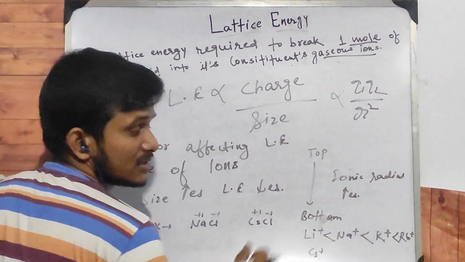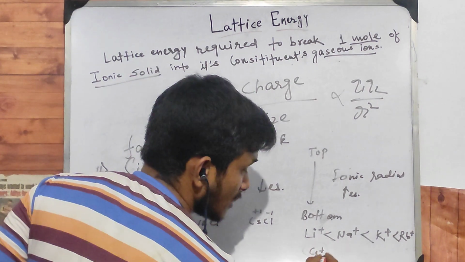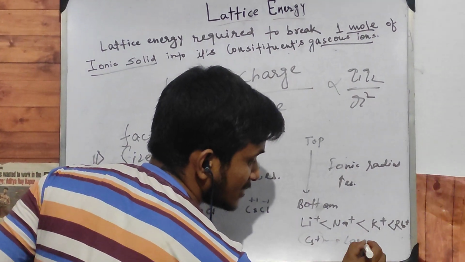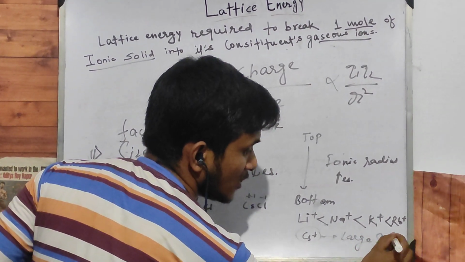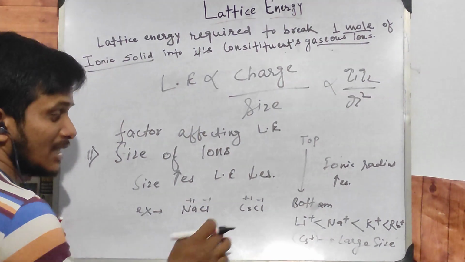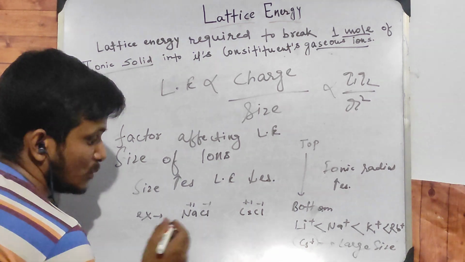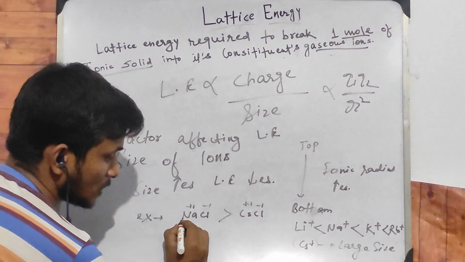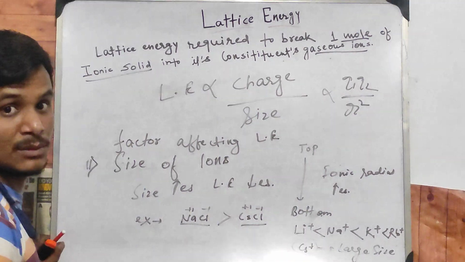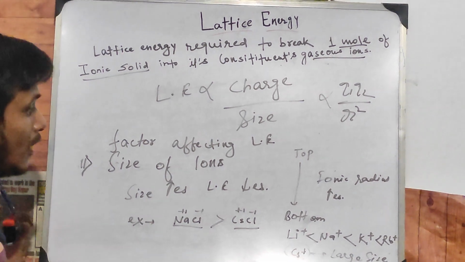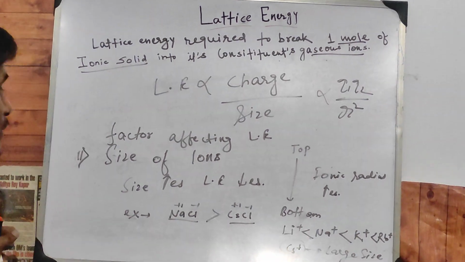Let ionic radius mean larger size. Hence, we can say that this has a larger size, so the lattice energy will decrease. It means the lattice energy of sodium chloride is higher as compared to cesium chloride. Okay, now one mixed problem we will discuss.